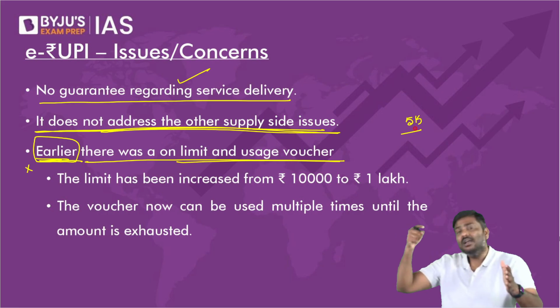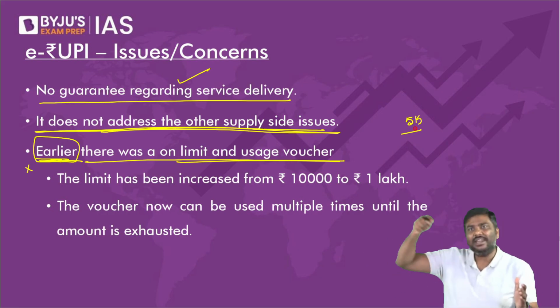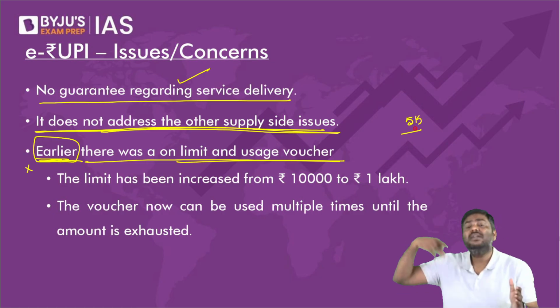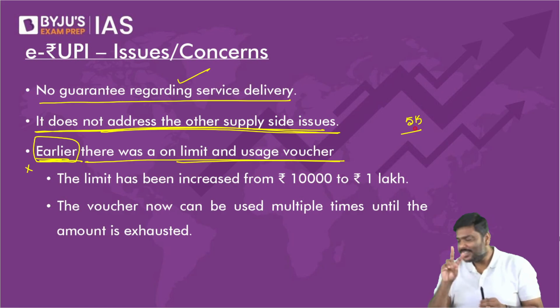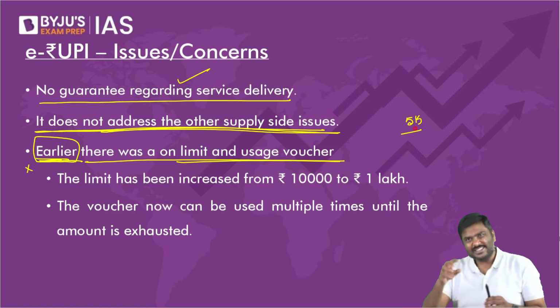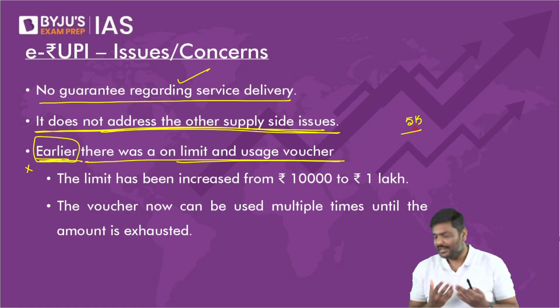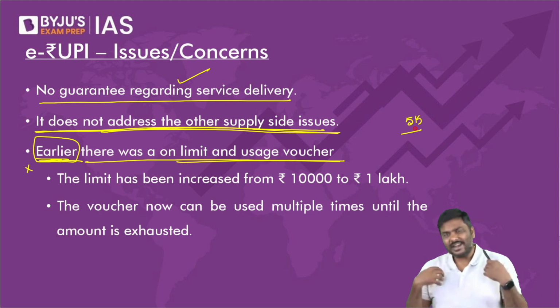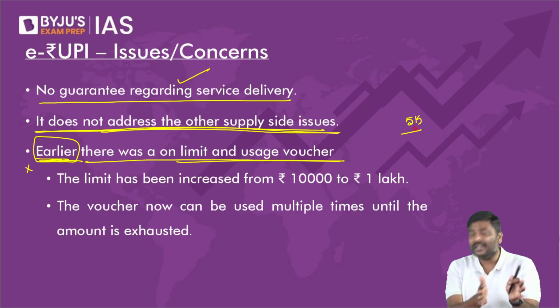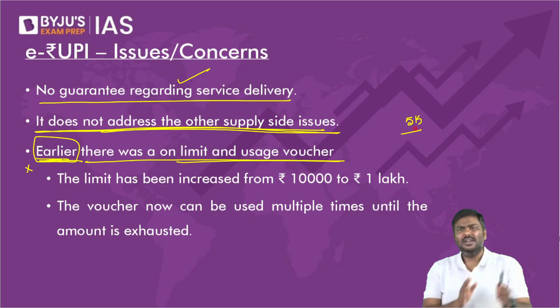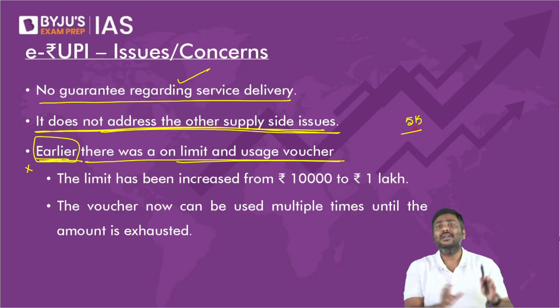I will use the voucher only once, then it becomes useless, or else today, let's assume starting of the month, I will purchase some food grains. After 10 days, based on the requirement, again I will use the voucher for the remaining amount to purchase some other food grains. After 20th, based on the consumption, I will use the same voucher, and purchase for the remaining amount of food grains.